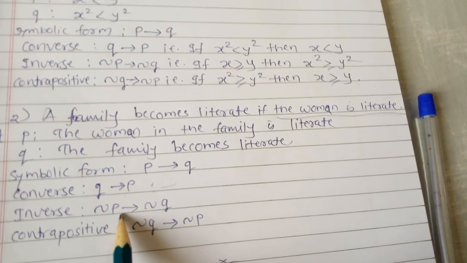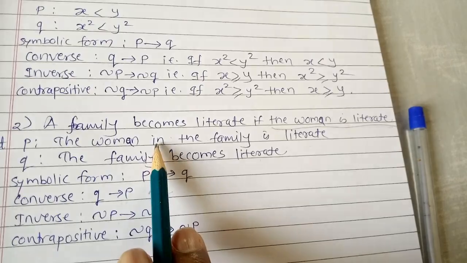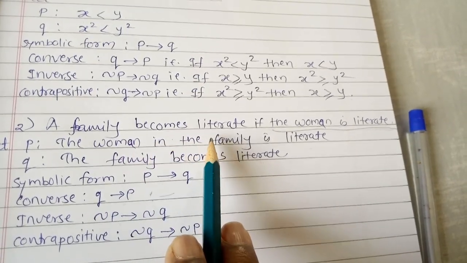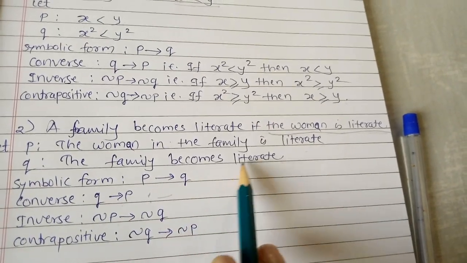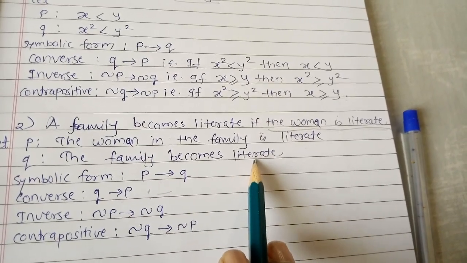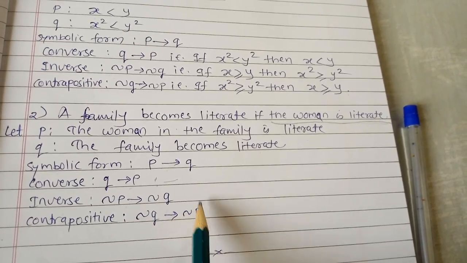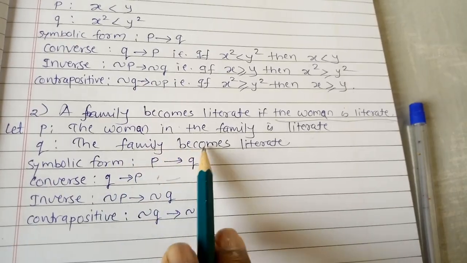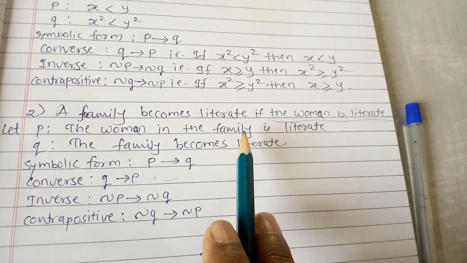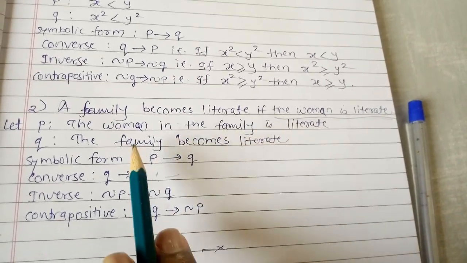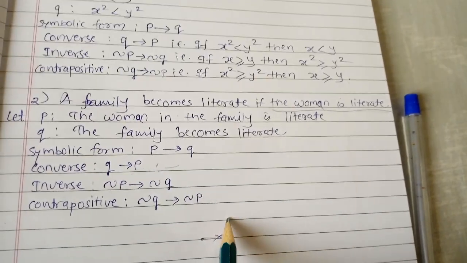Next, negation P conditional negation Q is the inverse of this statement. Negation P means we have to write this in the not form, that is if the woman in the family is not literate, then the family does not become literate. And the contrapositive, negation Q conditional negation P: if the family does not become literate, then the woman in the family is not literate. So in this way you can write this statement.